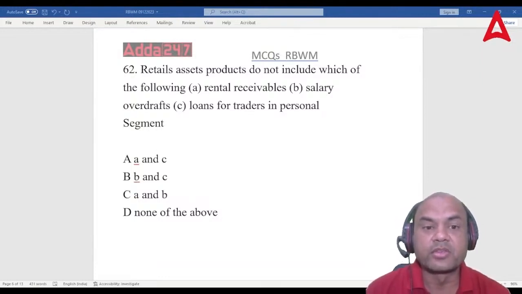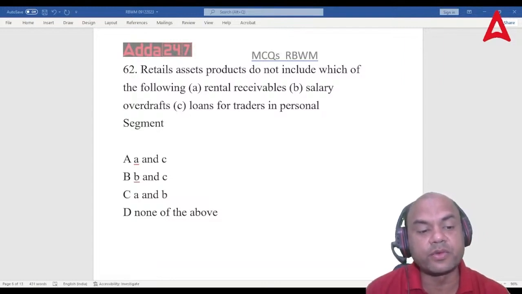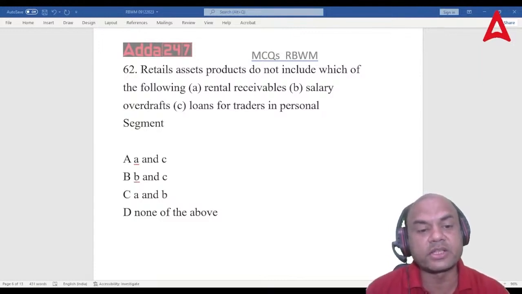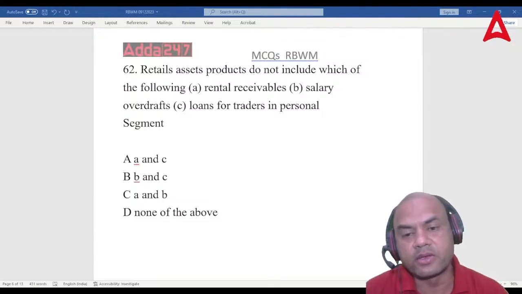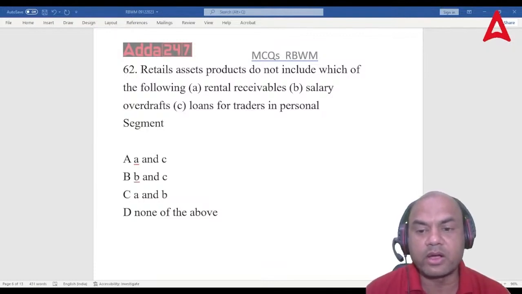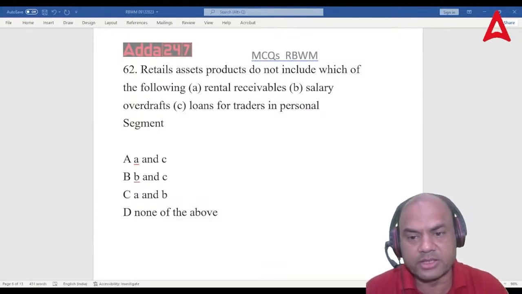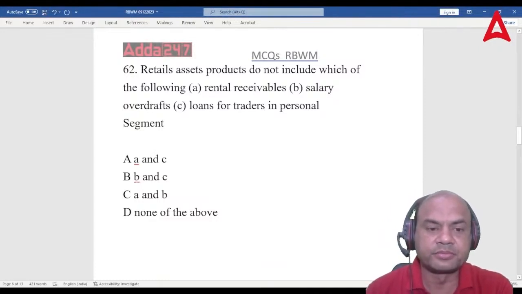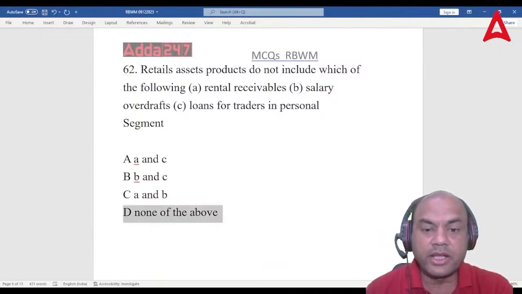So retail assets do not include which of the following? Give the answer. Is it D or is it C? It's either A or D. Think of it. What should be the answer? Yes, please give me the answer, everyone. D is the right answer.